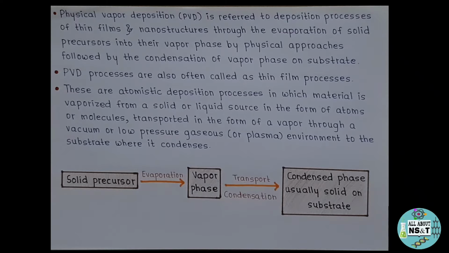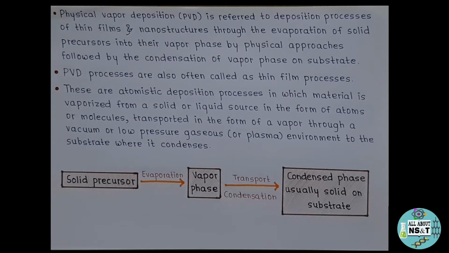PVD processes are also often called thin film processes because mostly with the help of PVD we obtain nanomaterials in the form of thin films, which are two-dimensional nanomaterials, and hence these are also known as thin film processes.